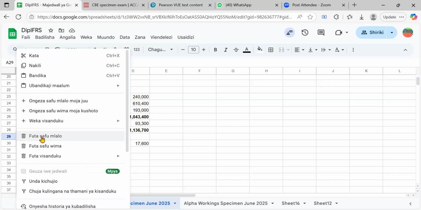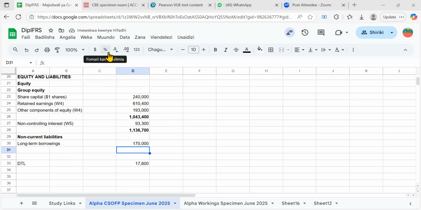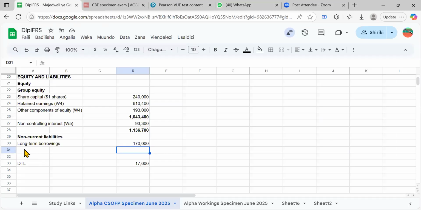So it's 170 long-term borrowings. Then deferred tax, it's 59 plus 38. We already have it here.